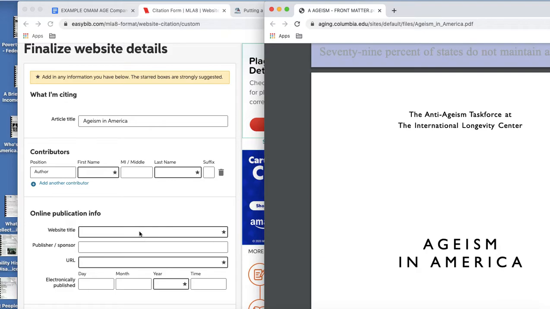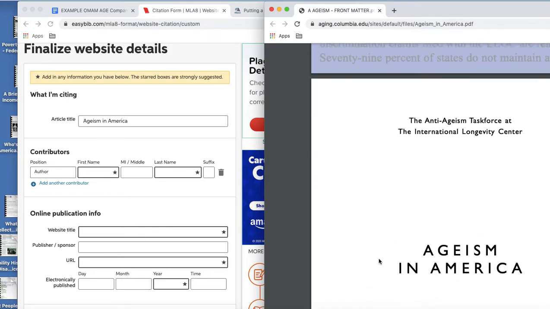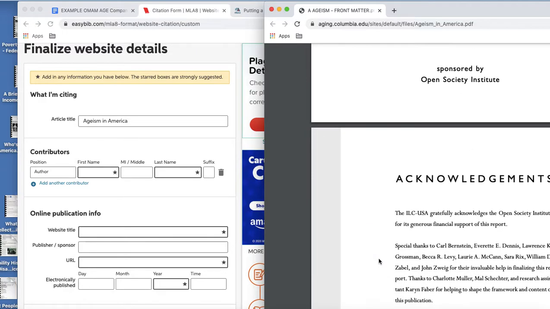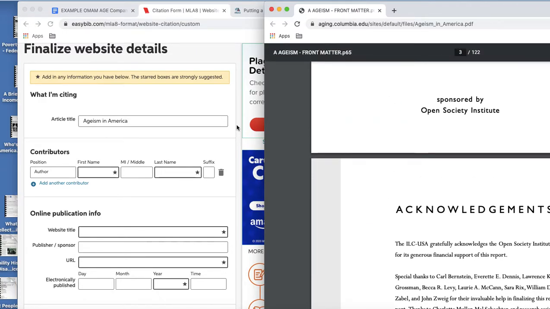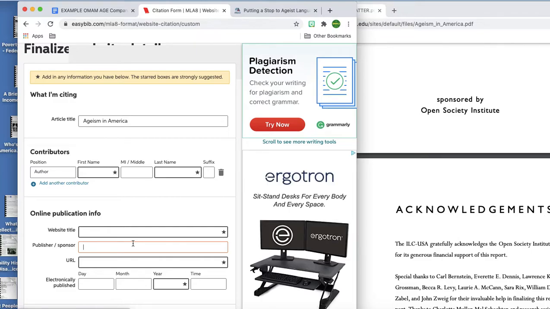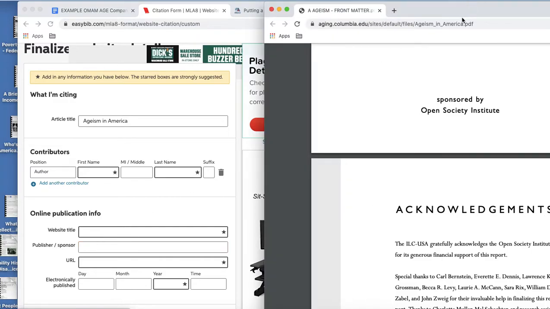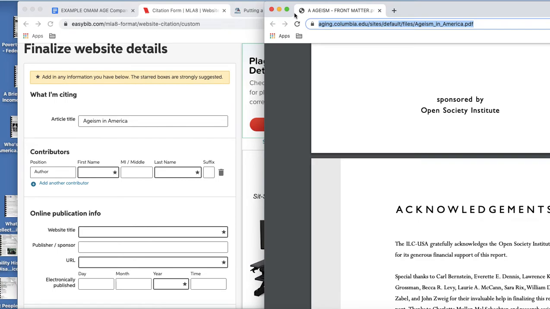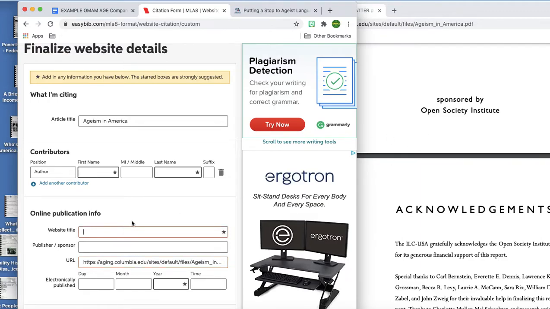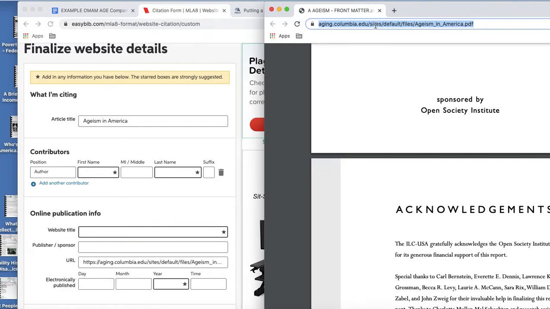The website title, I can tell you who put this out, was columbia.edu. Well, actually, that's just who hosted it. So hang on, let's do the URL. And I'm going a little out of order. That's a thing that happens sometimes. And let's see what I've got here.